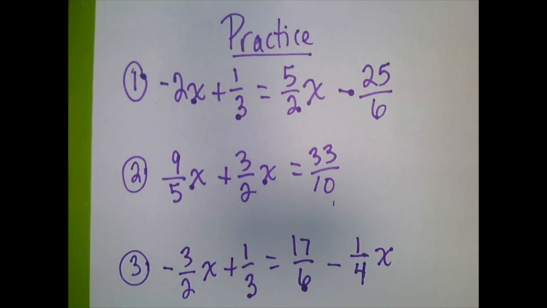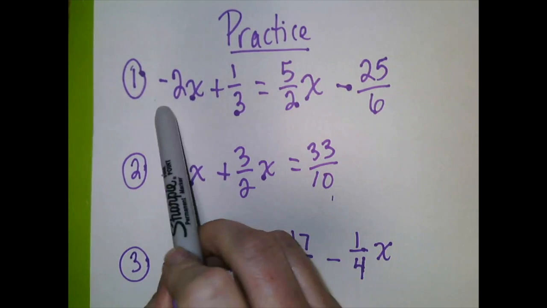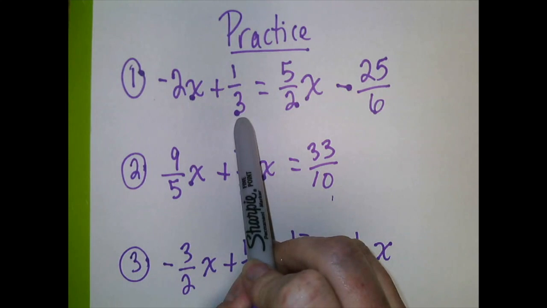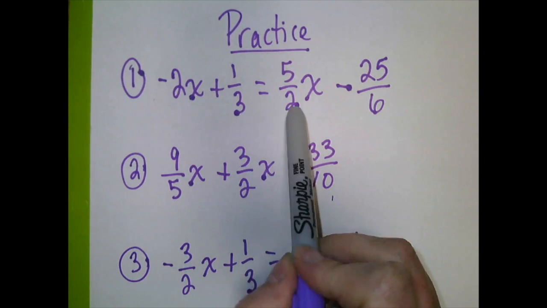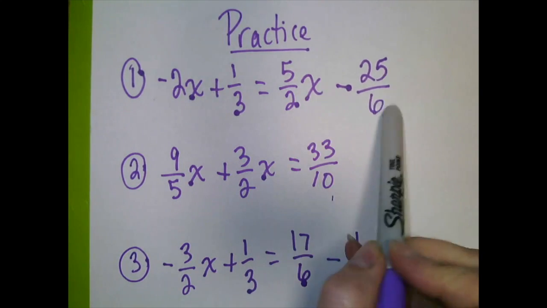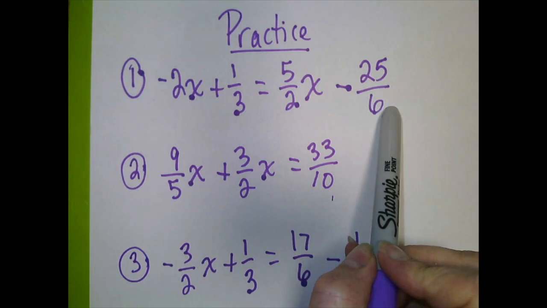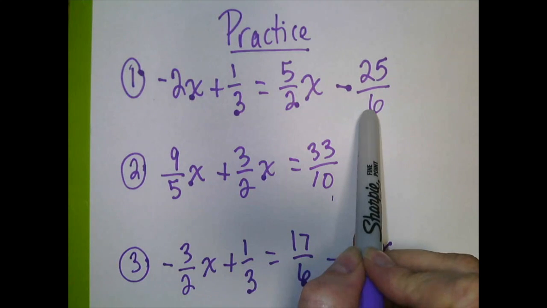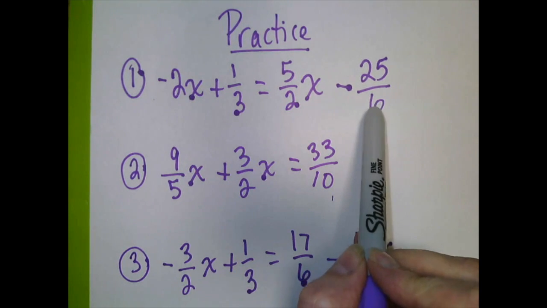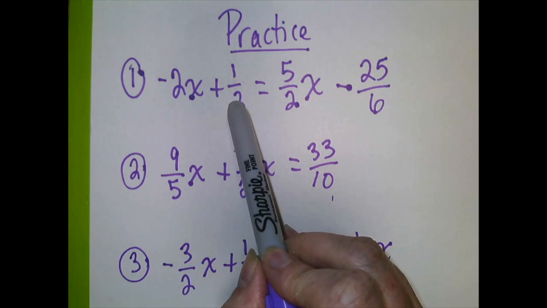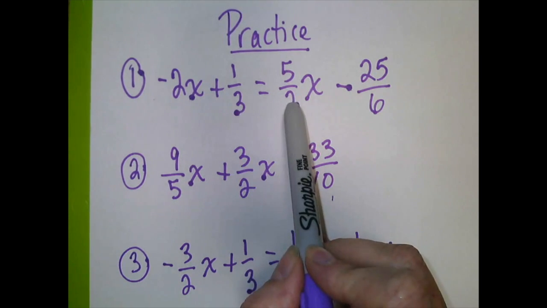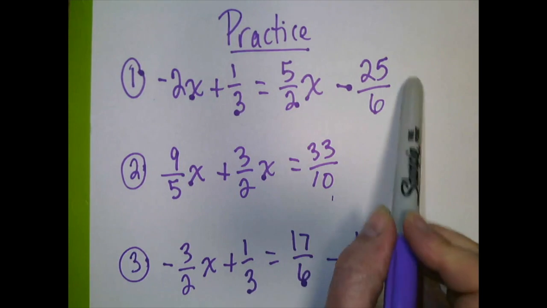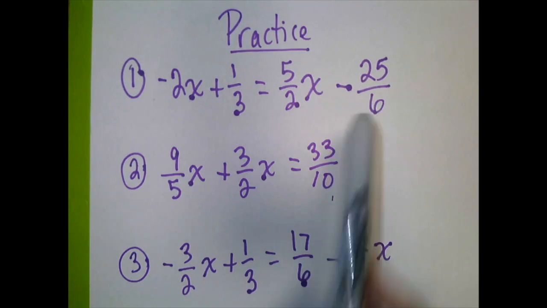We've got number 1, negative 2x plus 1/3 equals 5 over 2x minus 25 over 6. Now looking at these denominators, which one's the largest? The 6. So this 6 is divisible by 3 and the 6 is divisible by 2. So my multiplier is going to be 6.